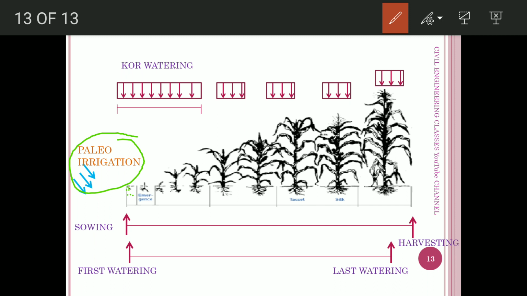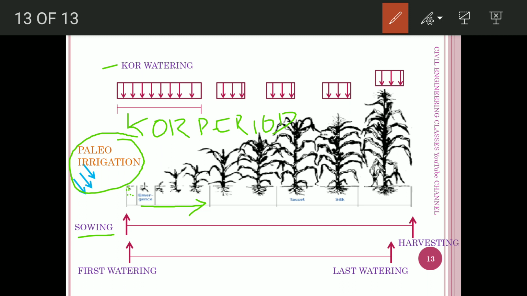Next is that after the sowing process, the plants will grow to a certain height, to a certain maturity. The water that is provided till this time is called as a core watering. The period of this watering is known as the core period, which is the period in which the plants need maximum water. The maximum discharge given to the field is at the time of the core period.